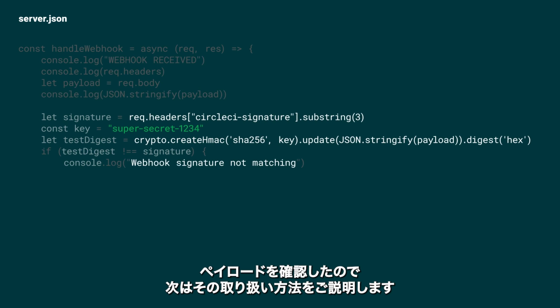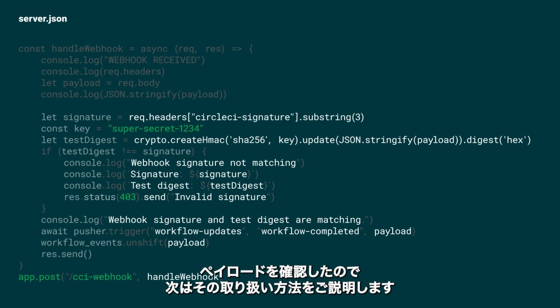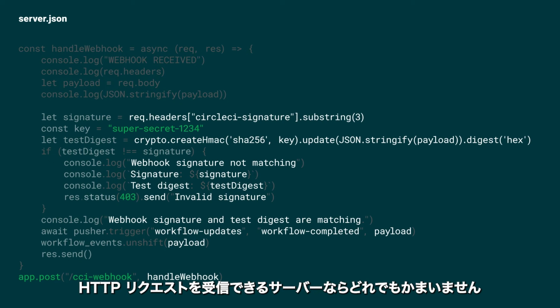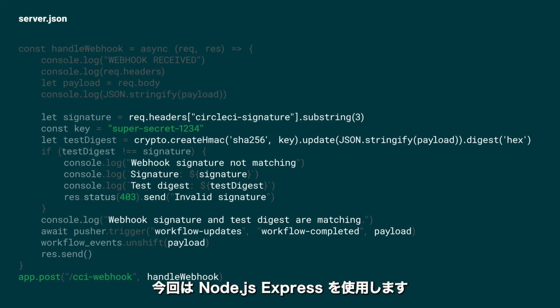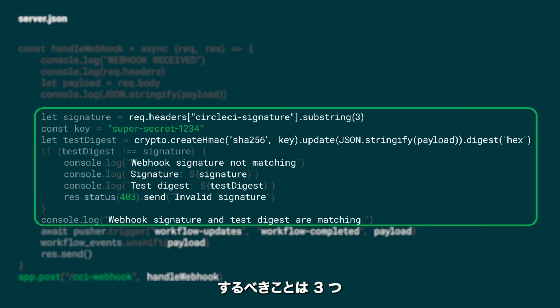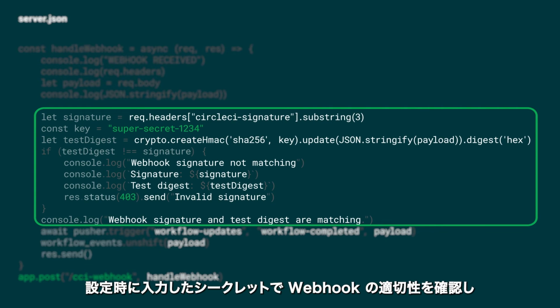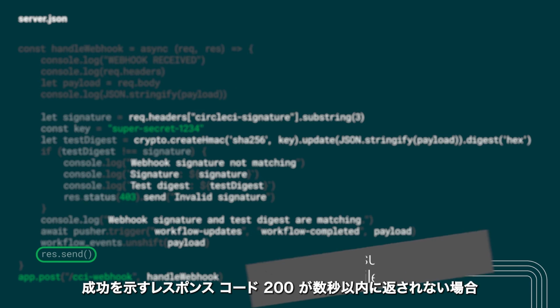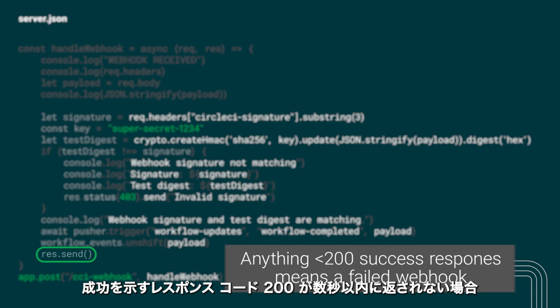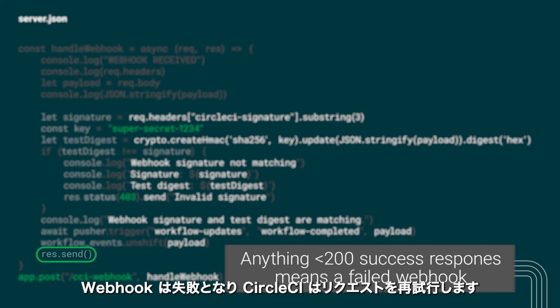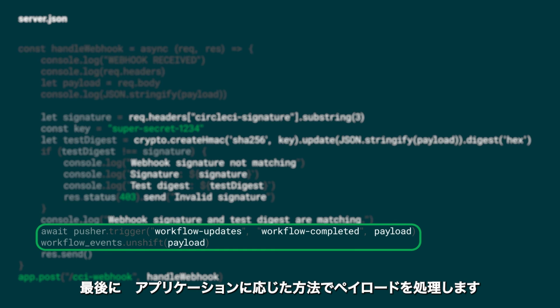We've seen what the payload is. Now let's look at how to handle it. Any server that can accept incoming HTTP requests will do. Here I'm using Node.js with Express. There's three things to do here. Check the integrity of the webhook using the secret that we supplied during setup. Respond to the request. Anything other than a 200 success response within a few seconds will be treated as a failed webhook and CircleCI will try the request again. And of course, we need to handle the payload and process it however we need for our application.